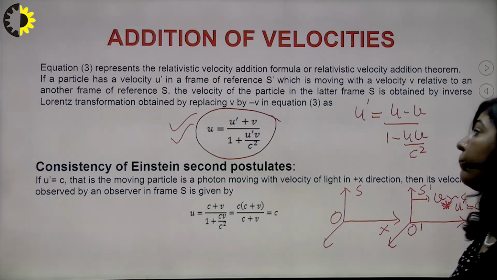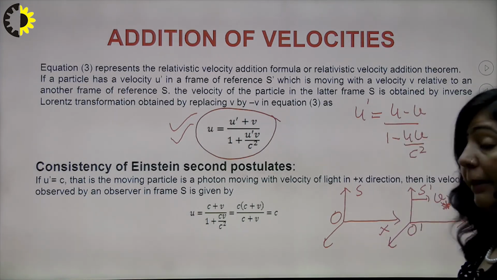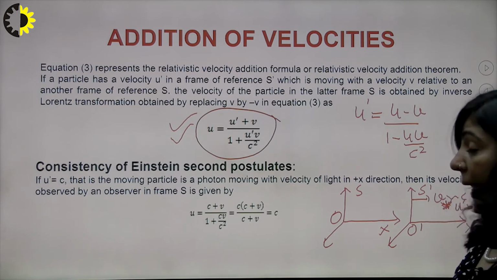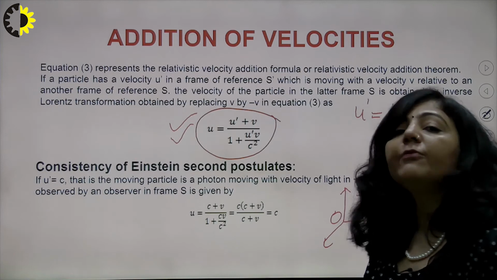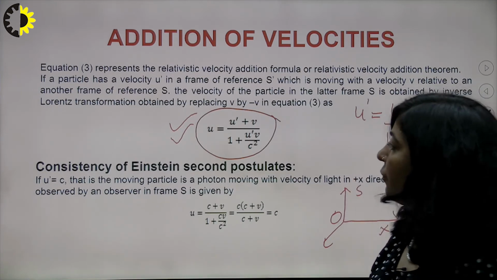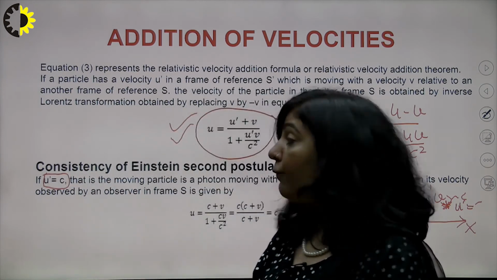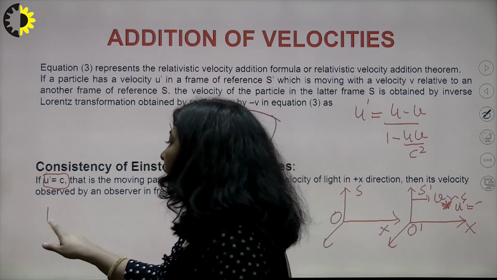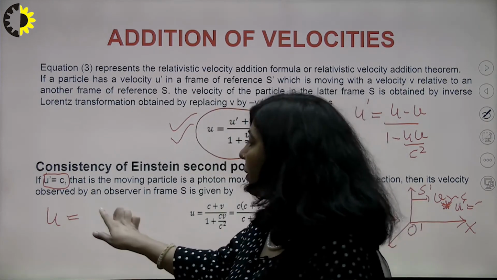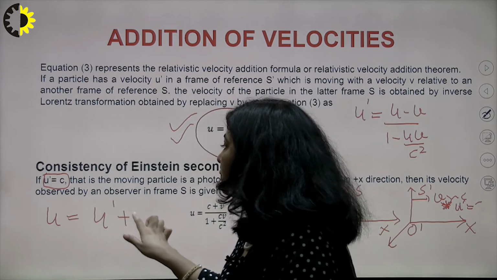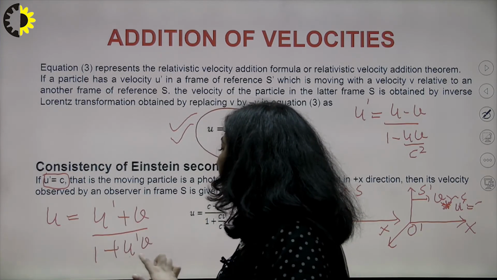Now you have to prove here that if u dash is c, then the speed of that particle with respect to S is also c, meaning the speed of light has the same value in all inertial frames. So we are taking u dash equal to c. If u dash is c, then according to the addition theorem, what will be u? You know the formula: u is (u dash plus v) upon (1 plus u dash v upon c square).